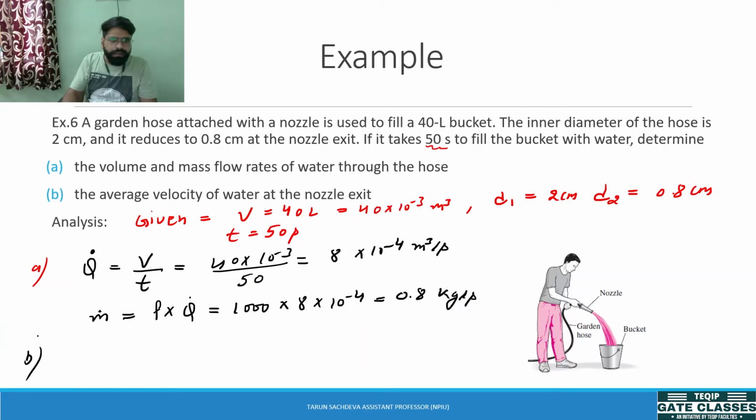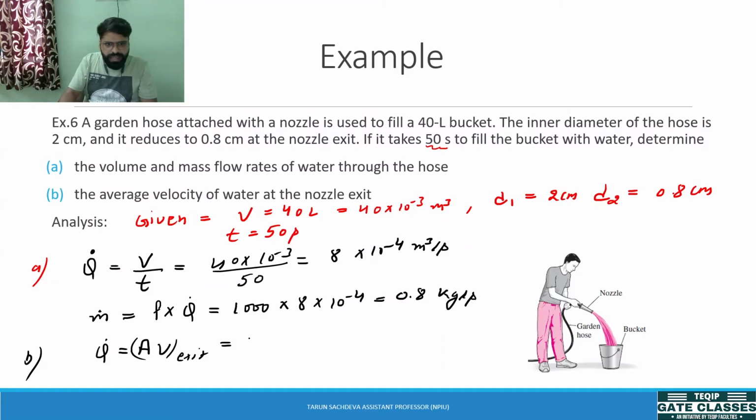Next, B part, the average velocity of water at the nozzle exit. Now Q dot is equal to A and V. Which velocity does he want to know? At the exit of the nozzle. So we can apply this at the exit of the nozzle.